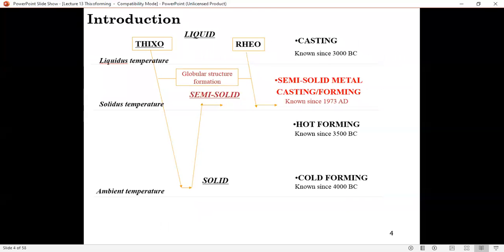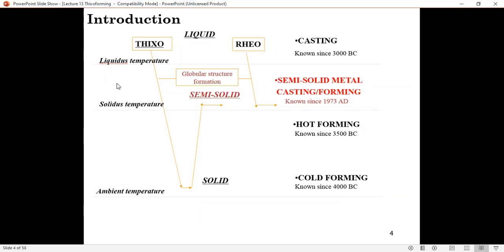Okay. So again, introductions. If you look at the temperature scale, this is the axis. This is the liquidus temperature, and this is the solidus temperature. Below here is a solid state.